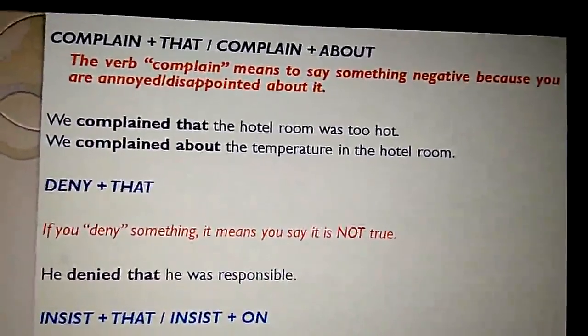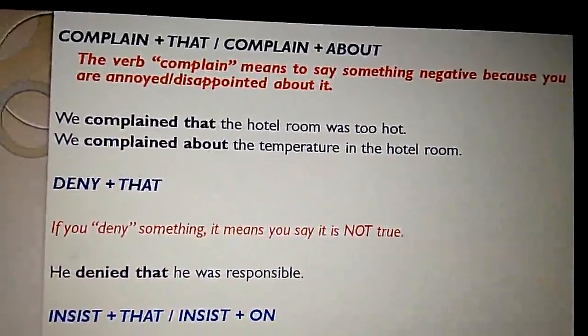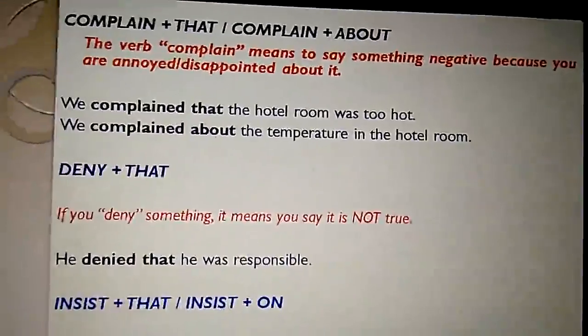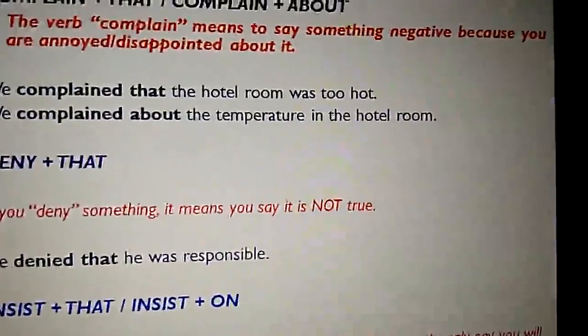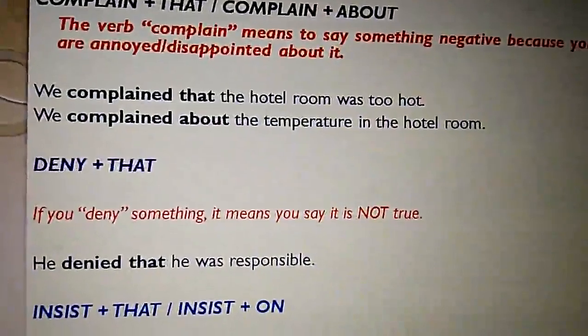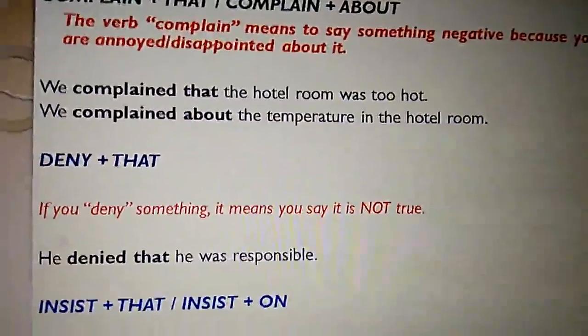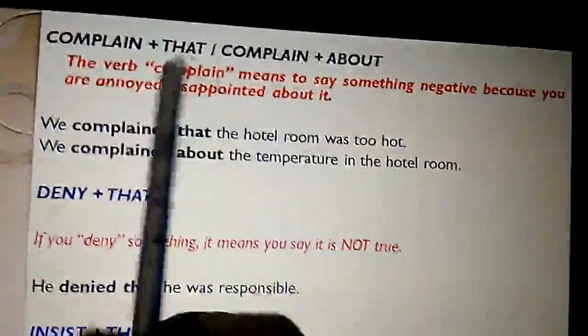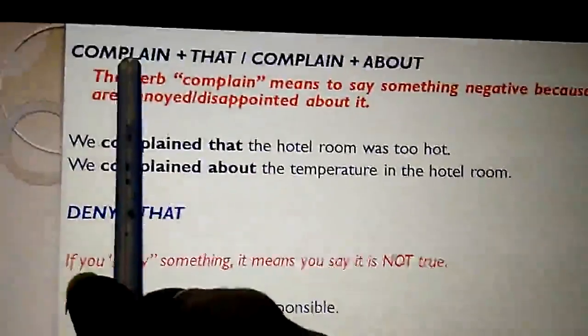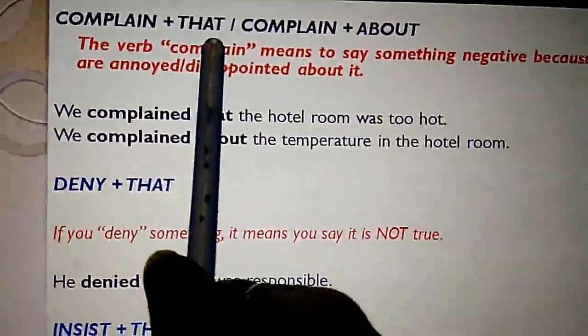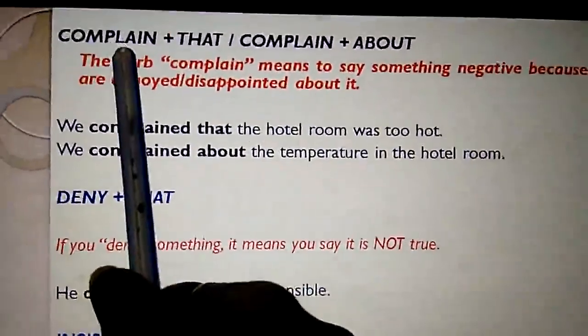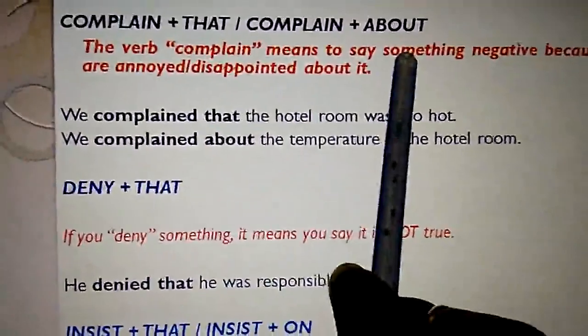So when something disappoints you or annoys you, then we complain about that particular thing. So we use complain as the reporting verb. We complain that the hotel was too hot. After the reporting verb complain, that or about has to follow.